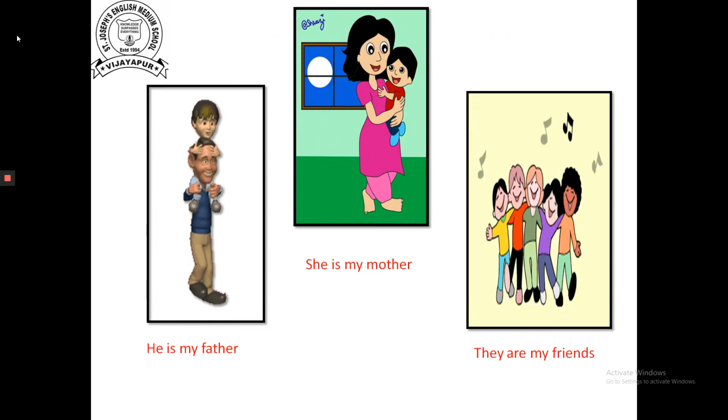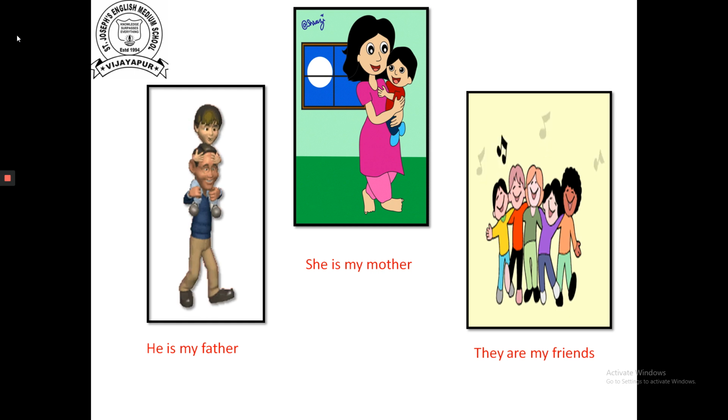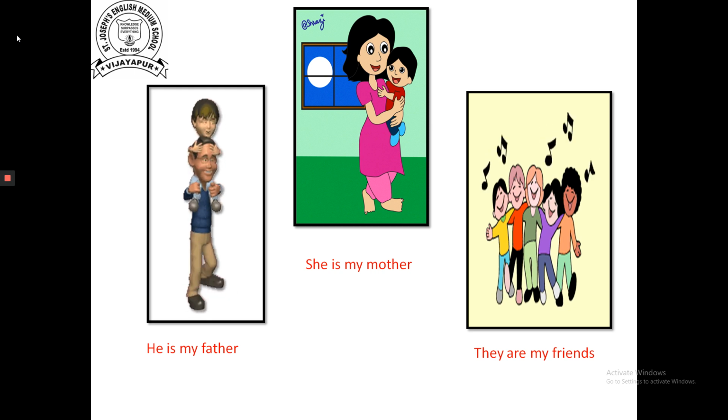See in the picture. He is my father. That he shows pronoun. She is my mother. Here she shows pronoun. They are my friends. That they shows pronoun.